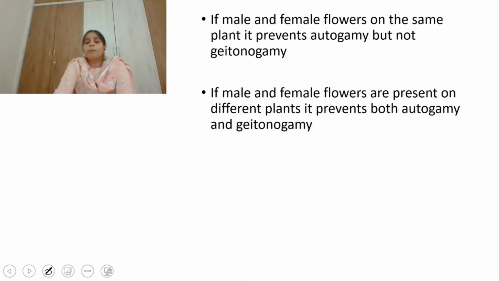Right. So if male and female flowers are present on the same plant, it prevents autogamy. The flowers will prevent autogamy but not geitonogamy. That means the pollen grains can fall on the stigma of a different flower on the same plant. That can happen. Geitonogamy they cannot prevent, but they can prevent autogamy. If male and female flowers are present on different plants, it prevents both autogamy and geitonogamy.